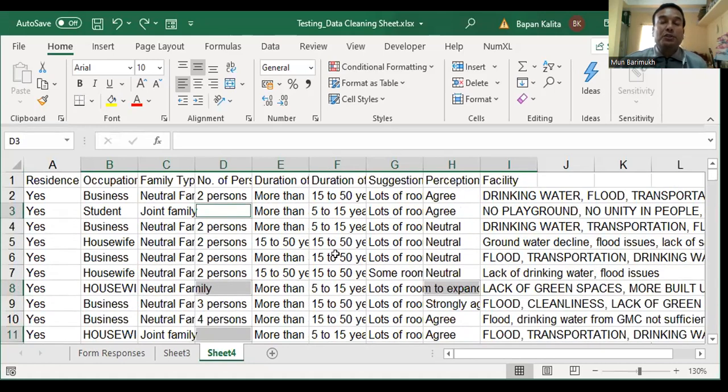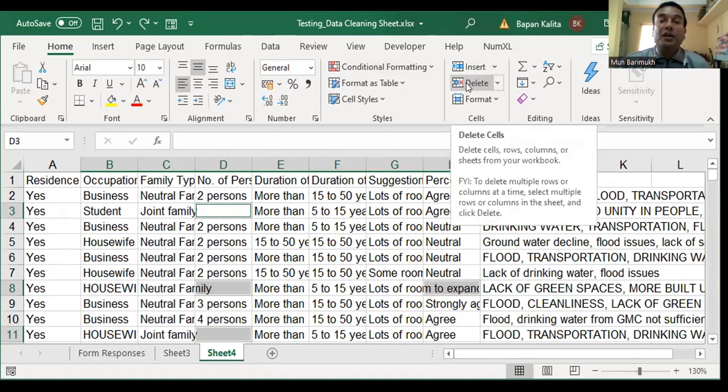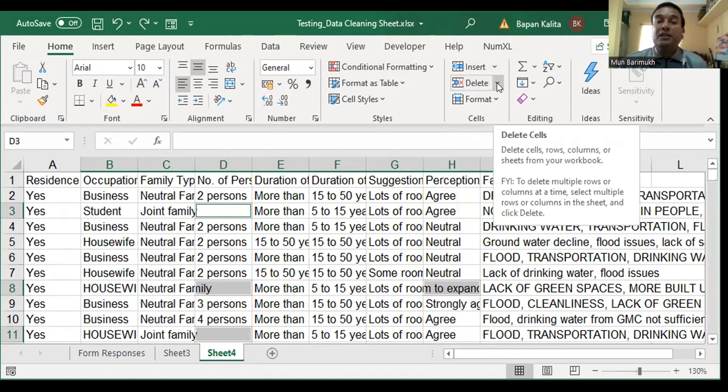Now what is your job? To delete all these blanks. You can see there is a menu here called Delete, and on the right hand side of the Delete menu there is a drop down arrow. Click this drop down arrow.